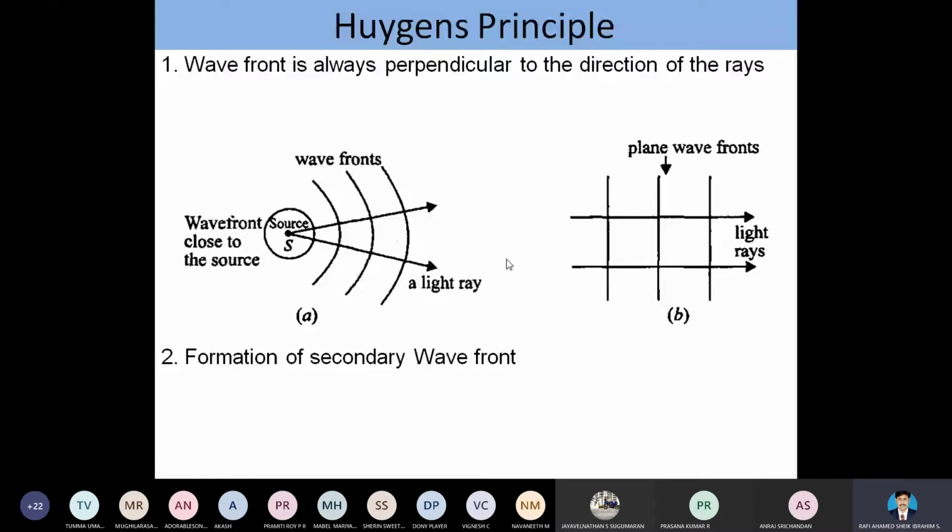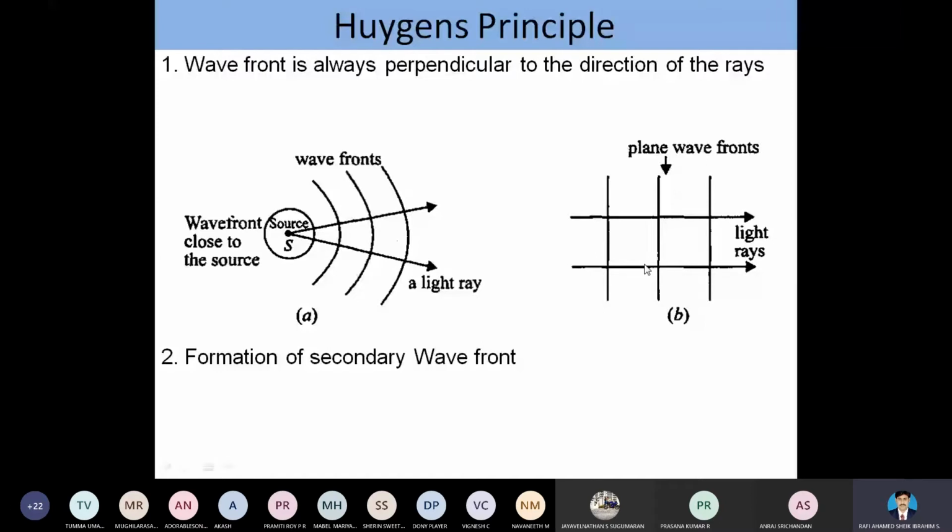So the three types of wavefront depend on the source of light. They are spherical, plane, and cylindrical.